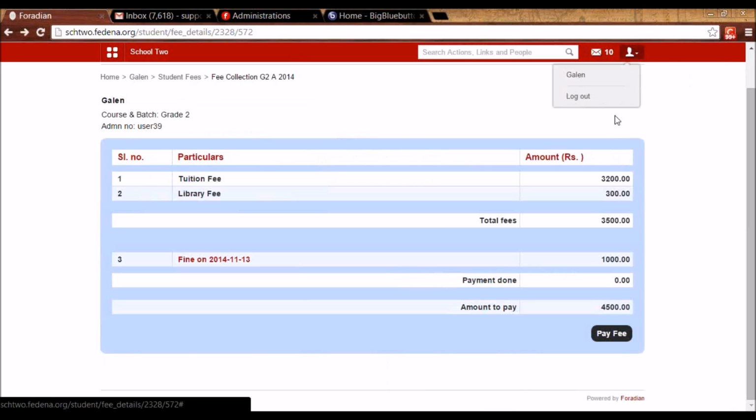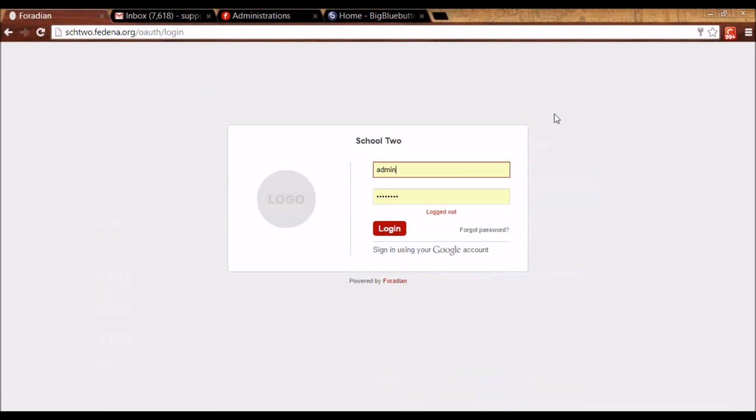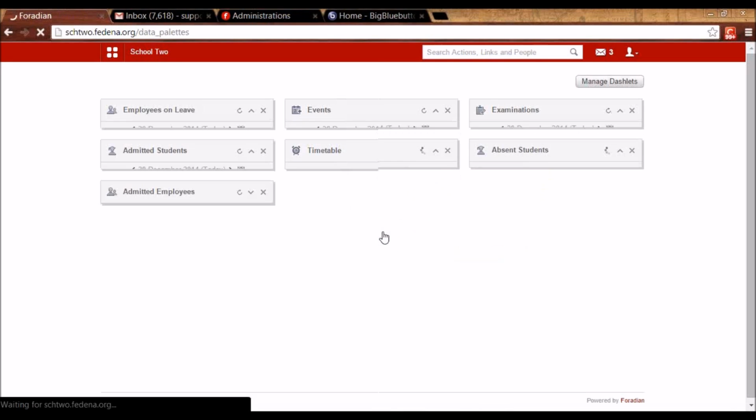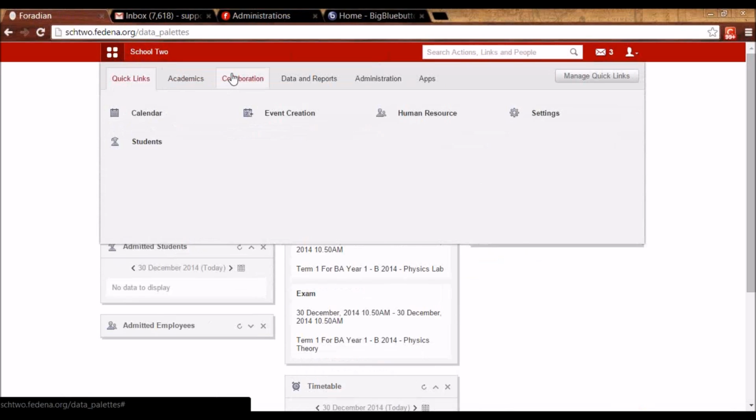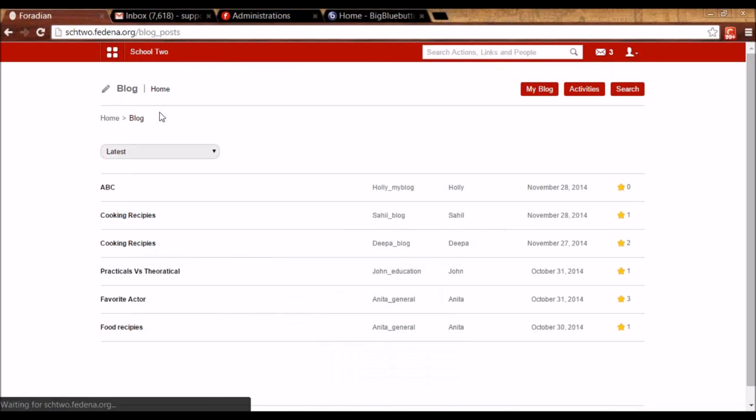Now let me tell you about another plugin, which is Blog. So admin can go to Collaboration and go to Blog, and he can view the blogs that are posted by the users. So these are the users that I have in Fedena, and anyone, be it a student or an employee, can post their blogs.